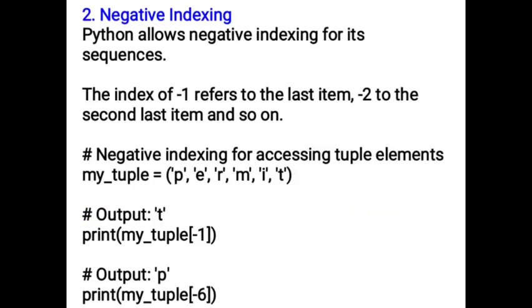And negative index numbers can also be used to access. Python allows negative indexing for its sequences. The index of -1 refers to the last item, -2 to the second last item, and so on. For example, negative indexing for accessing the tuple, writing 'permit' as separate characters, if we want the output T, then we write -1. The last element is -1 and the first element is -6.